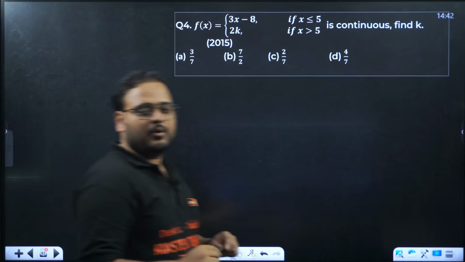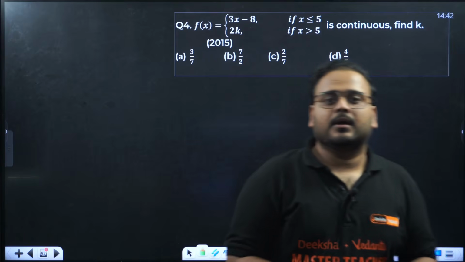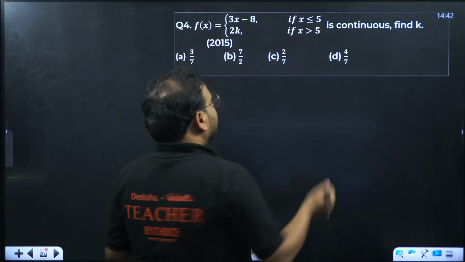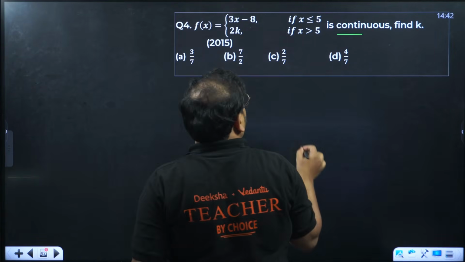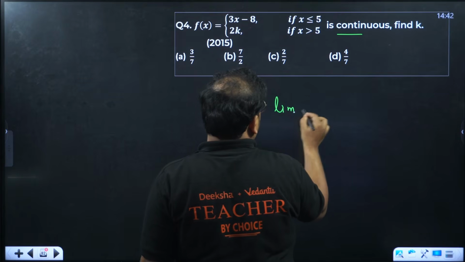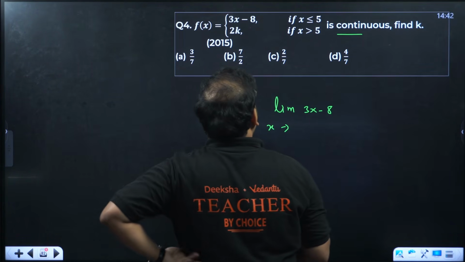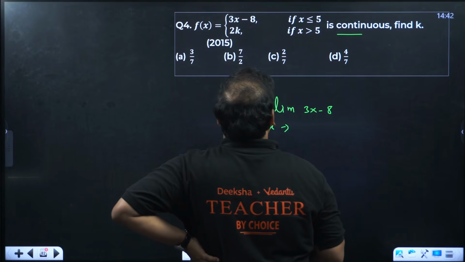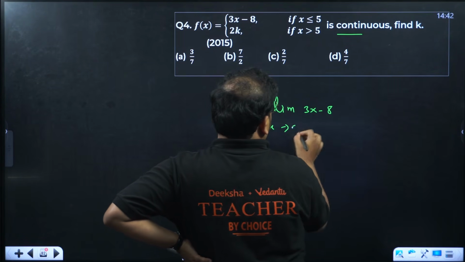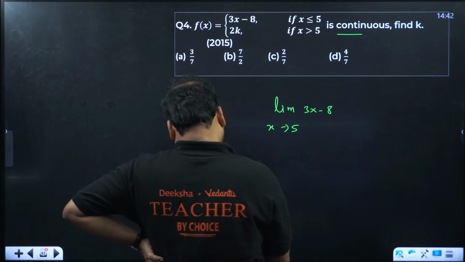Question number 4 now. Similar problem, exact same problem. We have to look for continuity at the point 5. So we're going to go with the same approach. Limit of 3x minus 8 when x tends to 5. Okay, let me do better.